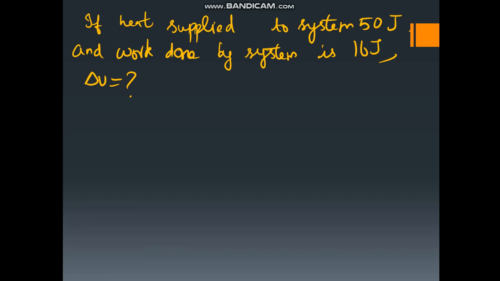If heat supplied to the system is 50 joule and work done by the system is 16 joule, what is the change in internal energy, they are asking. First law of thermodynamics, delta Q is equal to delta U plus delta W. Heat supplied to the system is positive, so plus 50 is equal to delta U, which they are asking, plus